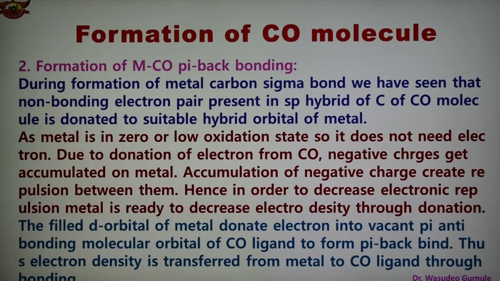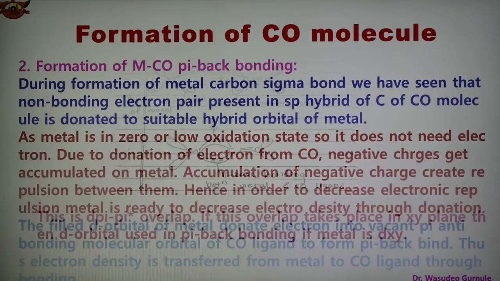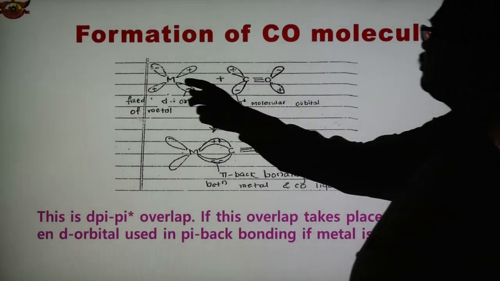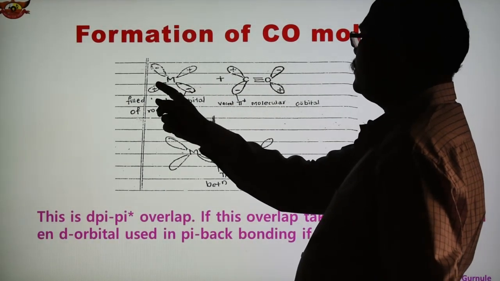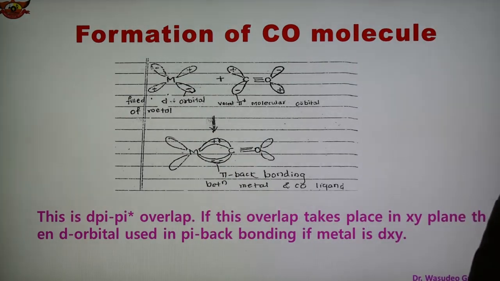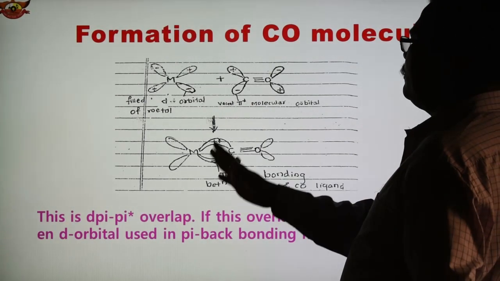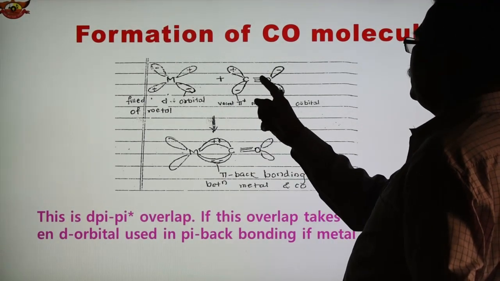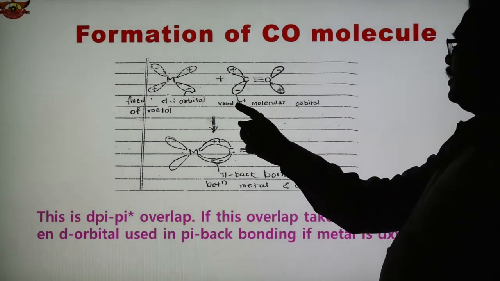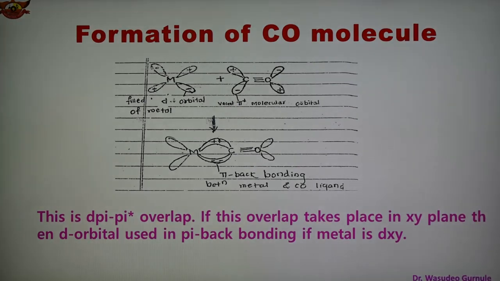So the filled orbital of the metal donates electrons to the antibonding orbital of the CO ligand, forming the pi back bonding. This is shown here. These are the metal orbitals, with positive and negative lobes. These are the filled d orbitals of the metal. This is the CO vacant pi star, the antibonding orbital. Star means antibonding: the vacant antibonding molecular orbital of CO.